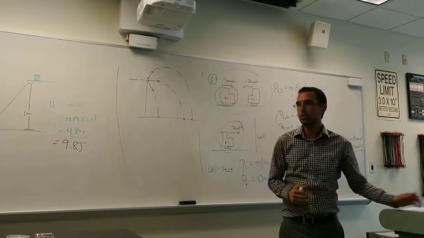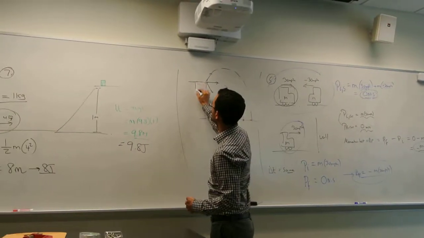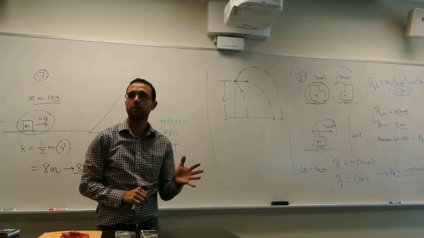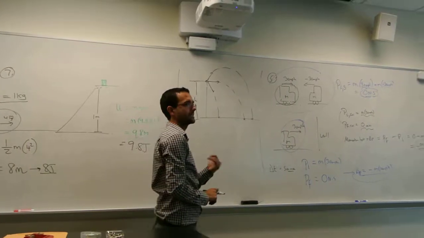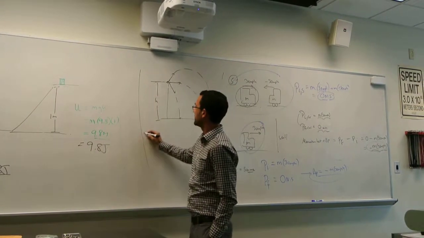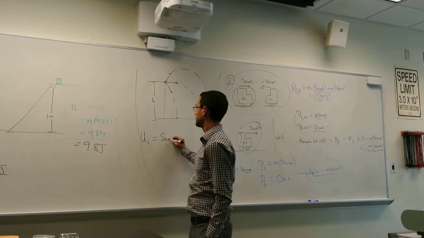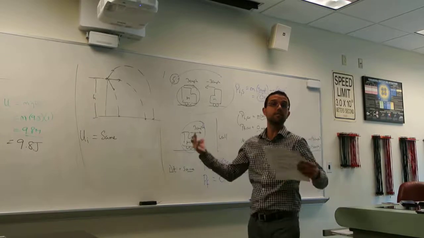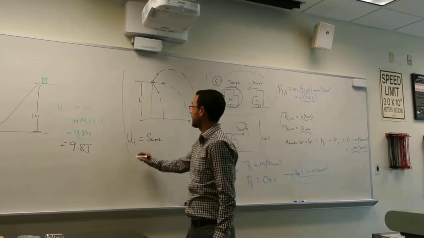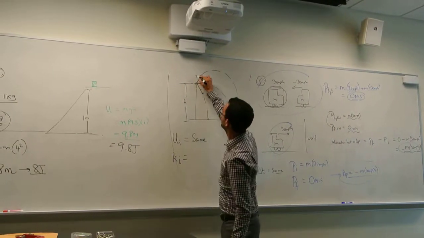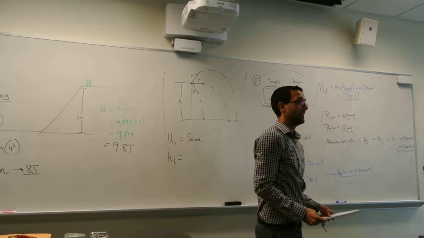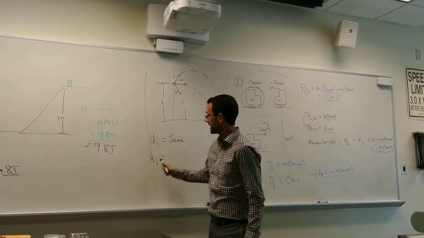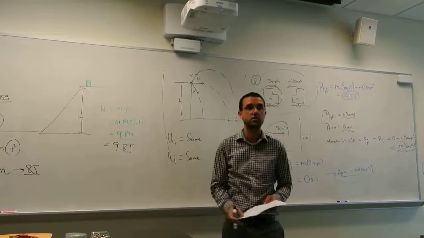Okay. So in order to answer this question, the first thing that I want you to notice is that they all start at the same altitude. Does everybody agree with that statement? They all begin at the exact same altitude. So would you agree with me that U initial is the same for all of them? They all start off with the same amount of potential energy. But it also tells me that they all are launched at the same speed. And since kinetic energy is 1/2 mass times speed squared, would you agree that initial kinetic energy for all of them is also the same?